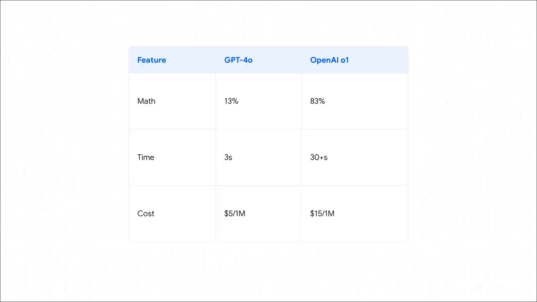Now, what's really interesting about this slide is the incredible trade-off this creates. Just look at the massive jump in performance. On Maths Olympiad questions, accuracy skyrockets from a measly 13% with standard models all the way to 83% with reasoning models. But look at the cost. A response that used to take 3 seconds now takes 30 seconds or more. And the financial cost, it triples. Tool calling and chain of thought are super powerful, but man, they require massive amounts of time and compute.